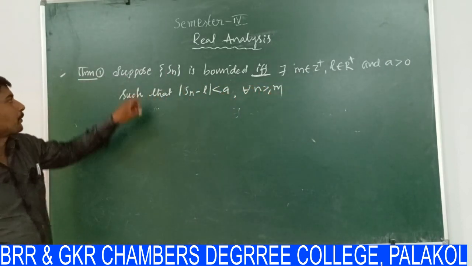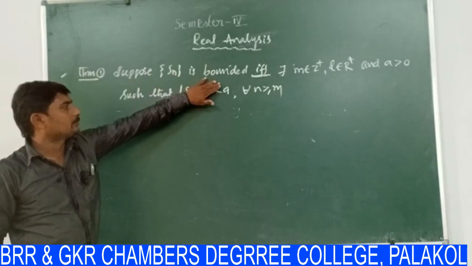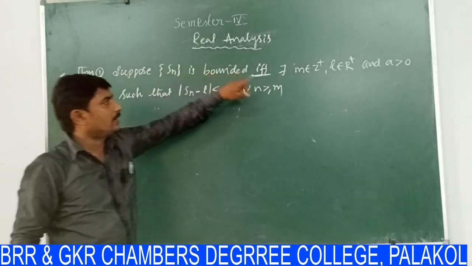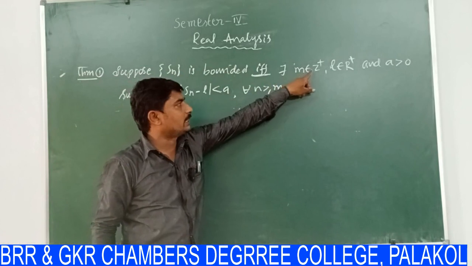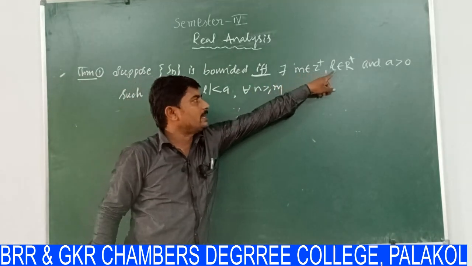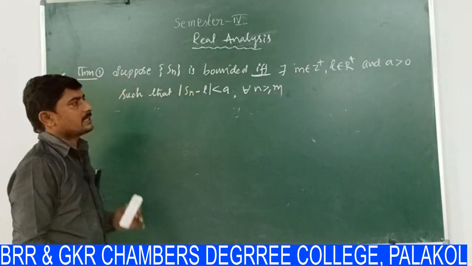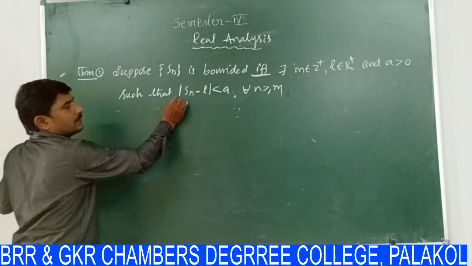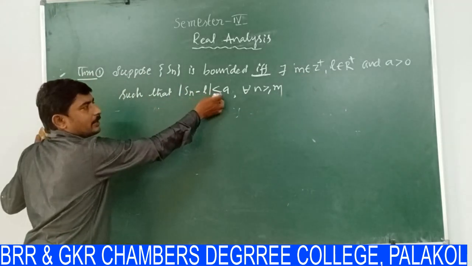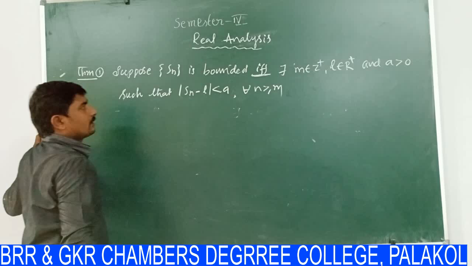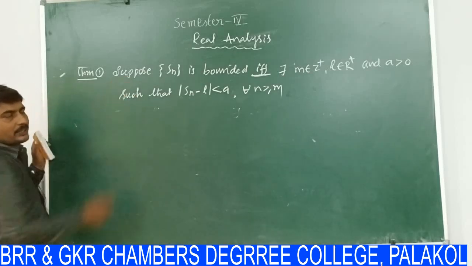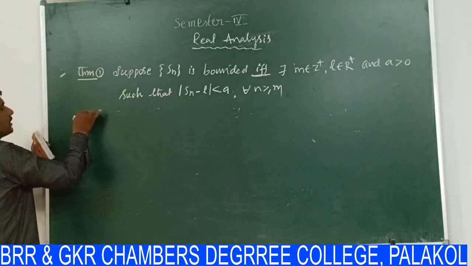This is the statement. If the sequence Sn is bounded, we have to prove that there exists some positive integer m and L a positive real number, and a is a constant greater than 0, such that modulus of Sn minus L is less than a. Again, a is a constant. So there are two parts to this theorem. See the proof of this theorem.